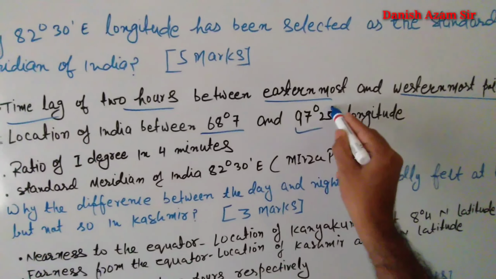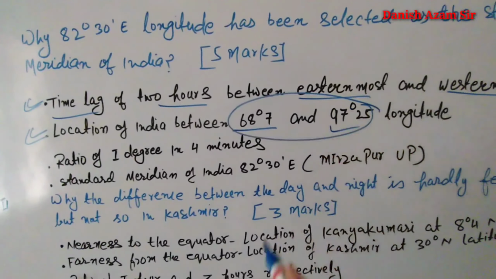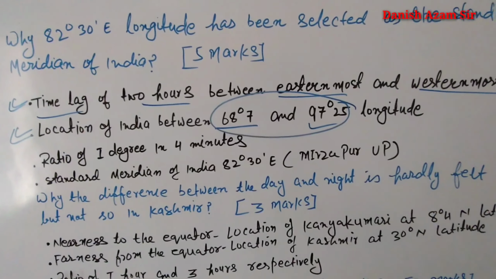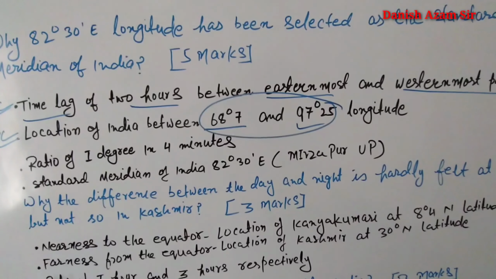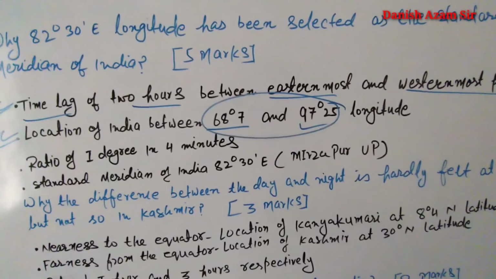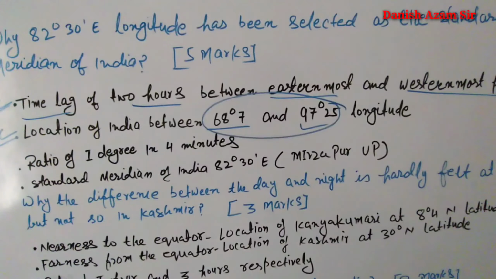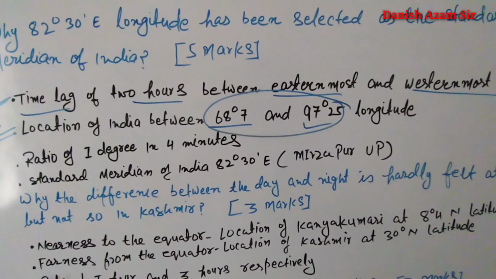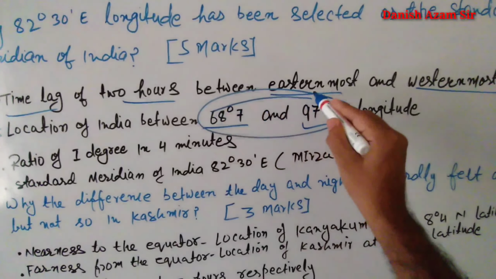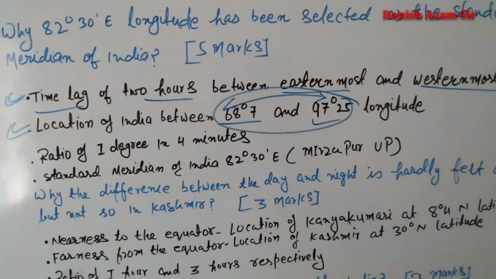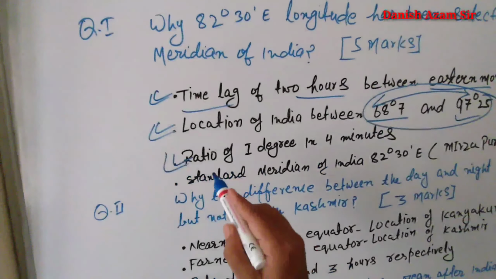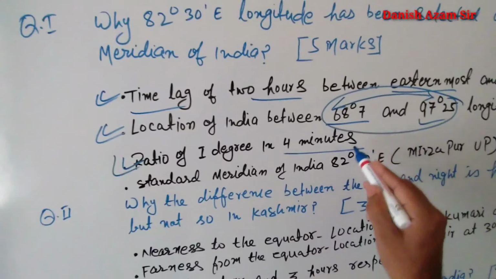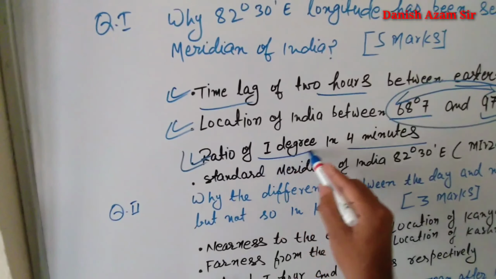When we calculate between 68 degree 7 minute and 97 degree 25 minute, we find that there is around 30 degree between them. And you know that the Earth takes 4 minutes to complete 1 degree.